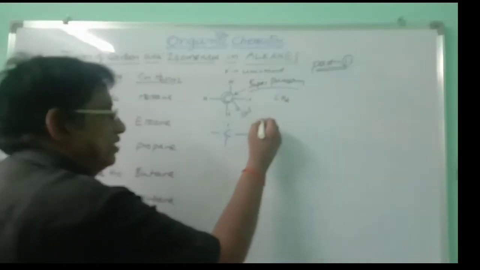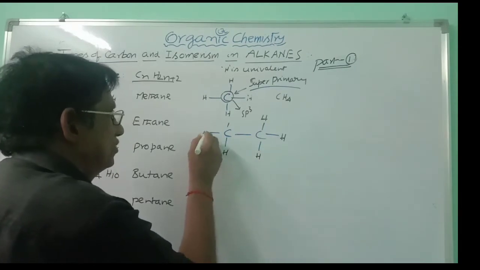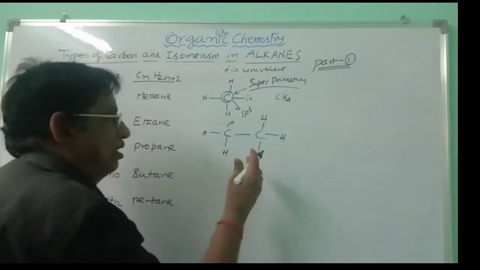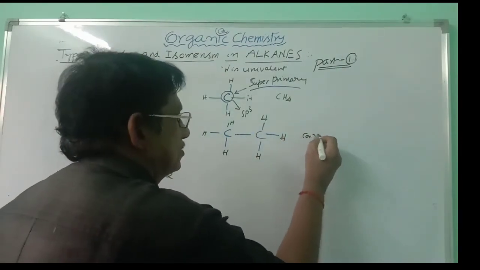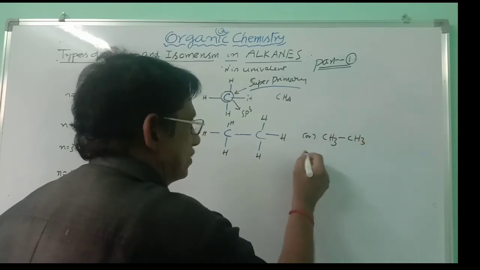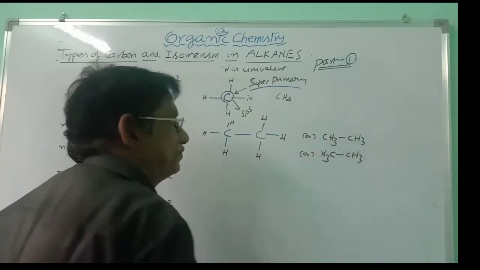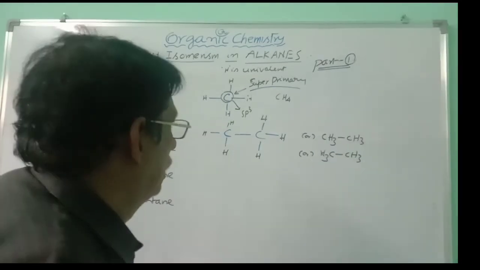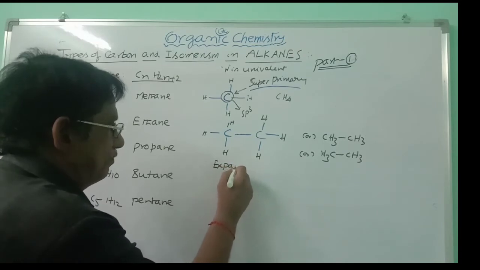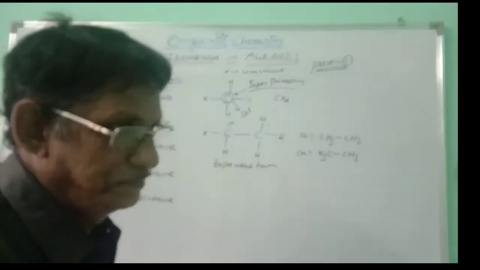So this carbon carries 3 hydrogens. This carbon also carries 3 hydrogens. This is what you call CH3 bond CH3. And this is the expanded structure, expanded form. Every bond is shown separately.